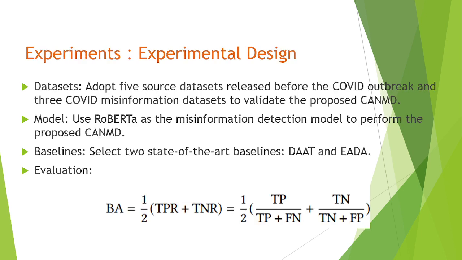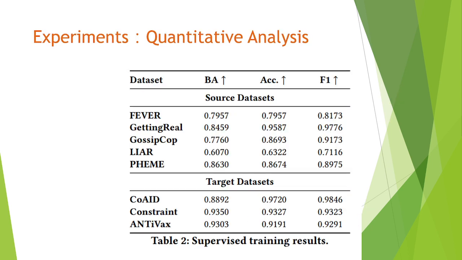This is the experimental design. Datasets: we adopt 5 source datasets collected before the COVID outbreak and 3 COVID misinformation datasets to validate the proposed CAMD. Module: we use RoBERTa as the misinformation detection module to perform the proposed CAMD. Baselines: we select 2 state-of-the-art baselines, DAAT and EADA.